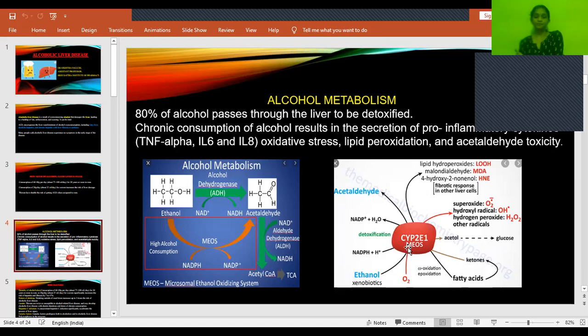So if you can see here, ethanol in the presence of the CYP2E1 enzyme should normally be converted into NADP plus and water, but when it is taken in higher concentration, it causes a release of free oxygen free radicals. When these oxygen free radicals are released, they react with the tissues and cells, causing their damage: protein denaturation, DNA damage, all these things take place. So this is what we can see in the metabolism of alcohol.